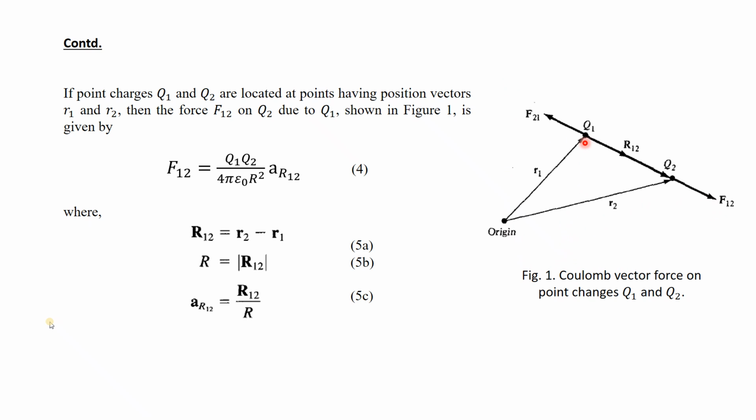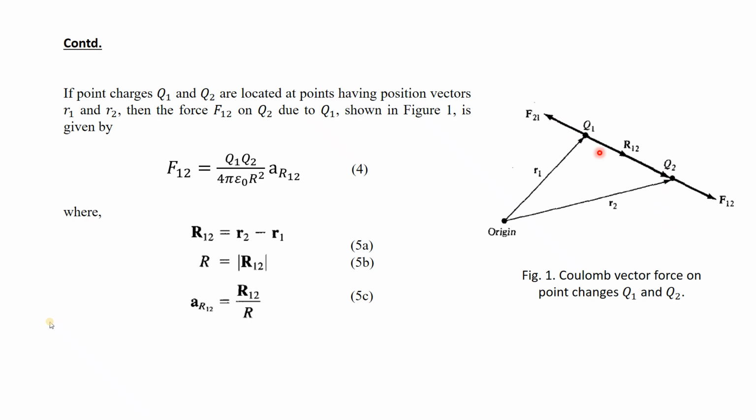Now if you represent it in terms of vectors, suppose charge q1 is present over here and q2 over here. The force which q1 exerts on q2 will be equal to the force q2 exerts on q1, but their direction will be opposite. That is why there is a minus.